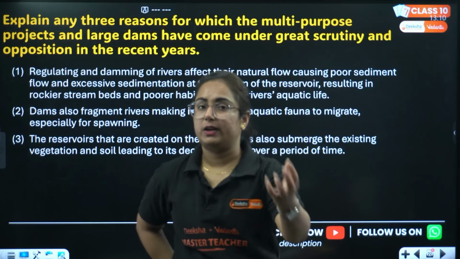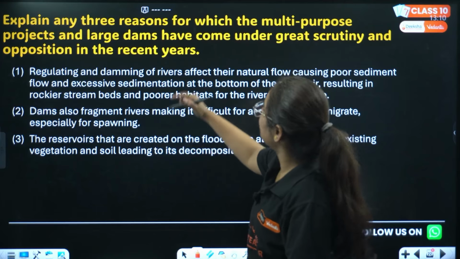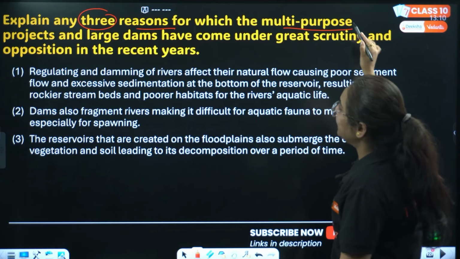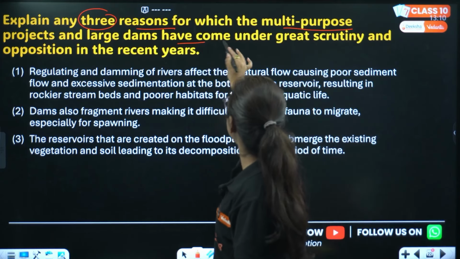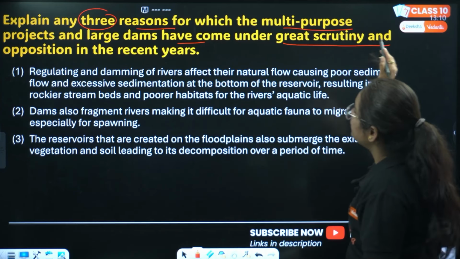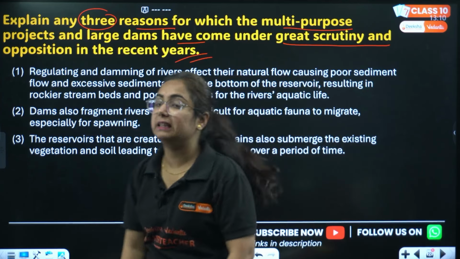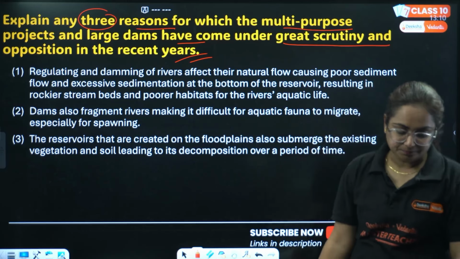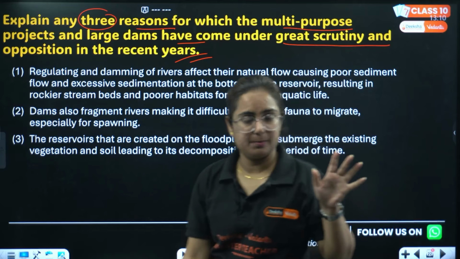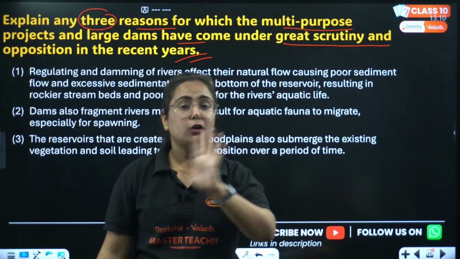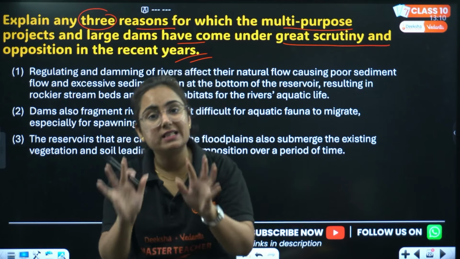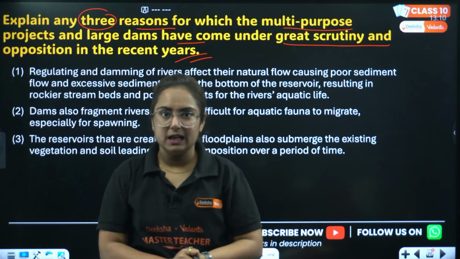Get it? Okay, coming forward, the next question: explain any three reasons for which the multi-purpose projects and large dams have come under great scrutiny and opposition in recent years. So, my dear students, pay attention. Now see, the question is about multi-purpose projects, but here they are not asking the advantages, rather they are asking you the disadvantages. Okay, get it?